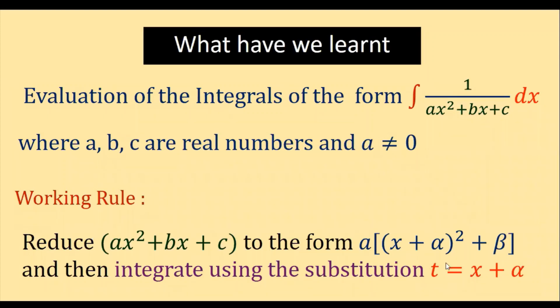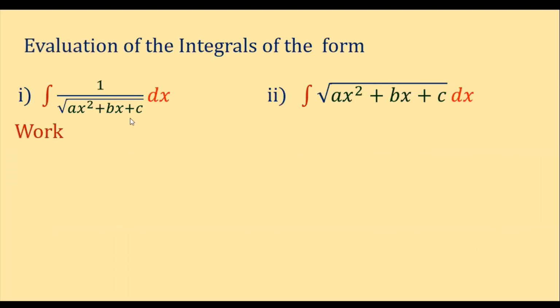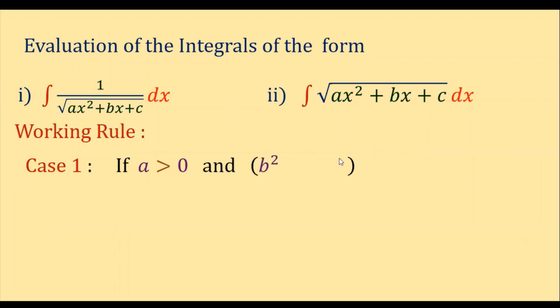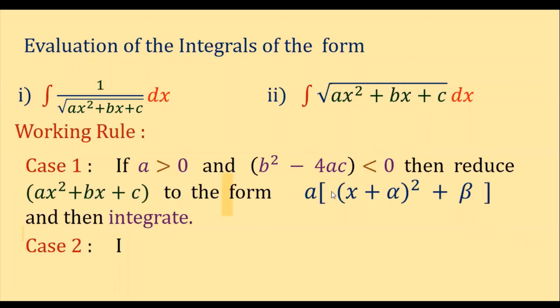It is not must, children, we can also do it directly by taking this x plus alpha directly as the solution, or else we can first convert it to t and then we can replace back to x. Clear? Either of them we can do. And the next thing what I have seen here in today's session, these are the two forms we have. In these two forms, we have two different cases, children. One is case 1. If a greater than 0 and b square minus 4ac is less than 0, then what we do? This ax square plus bx plus c is reduced to the form a into x plus alpha whole square plus beta, and then we integrate.